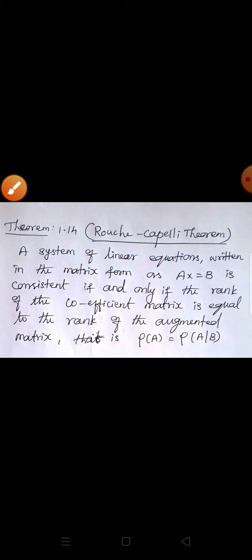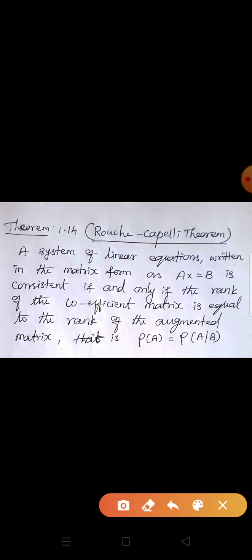Once again, listen. A system of linear equations written in the matrix form Ax = B is consistent if and only if the rank of the coefficient matrix is equal to the rank of the augmented matrix. That is written as rank of A is equal to rank of [A, B]. Otherwise, if rank of A is not equal to rank of [A, B], the system is inconsistent.